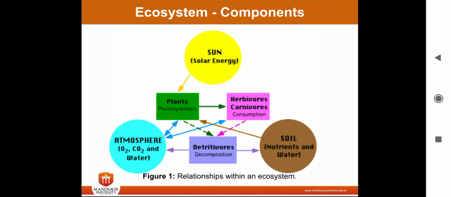This is a basic relationship within an ecosystem. There is the sun, and plants get energy from the sun through photosynthesis. From plants there is the atmosphere, where O2, CO2 and water are released and used. Then there are herbivores and carnivores, which consume plants and animals. There are soil nutrients and water, which the plants require, and there are detritivores that decompose things. So this is the relationship within an ecosystem.